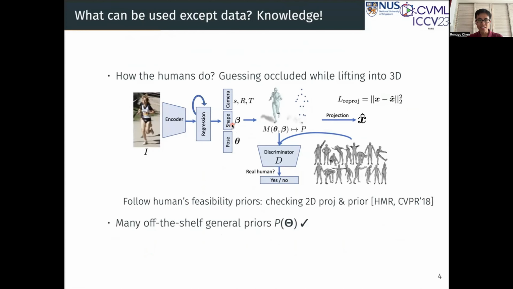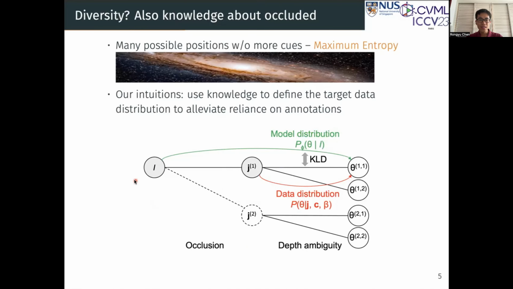The answer is knowledge. To mimic how humans do it, we guess the occluded parts while lifting into 3D, to check the 2D reprojection and whether the pose is feasible. Fortunately, there are many off-the-shelf general priors of feasible poses. This does not ensure diversity. Don't worry, there is another type of knowledge about the occluded. That is, we humans know there are many possible positions without more cues. This is also called the maximum entropy uncertainty principle.